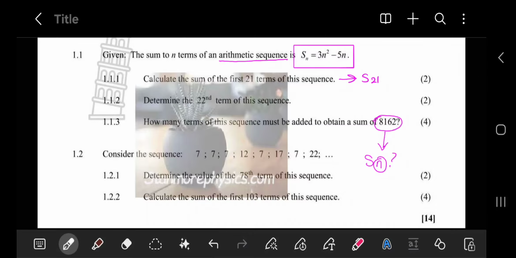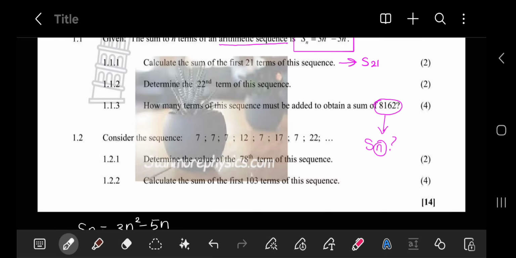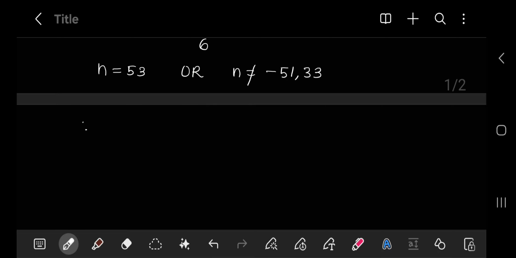And just to remind you of what the question actually asked you to do, they said how many terms of the sequence must be added to obtain a sum of 8162. And we had an answer of 53, meaning that we are adding 53 terms together to get that sum of 8162. So we can conclude that we are adding 53 terms. Or you could write it as S53 is equal to 8162.